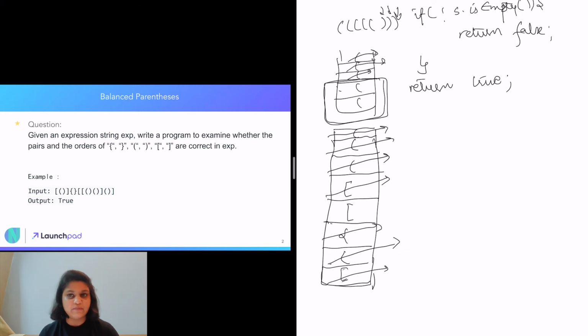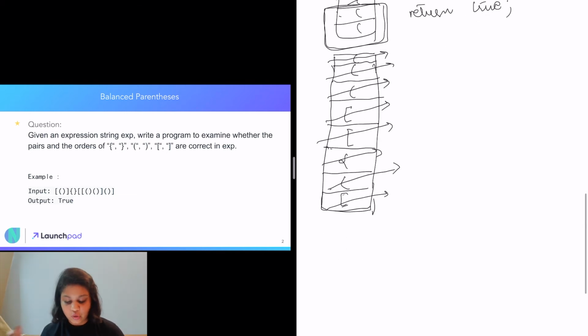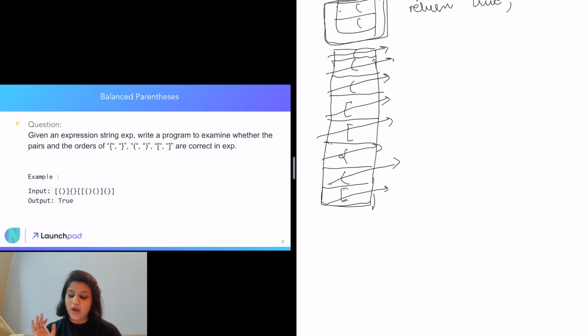Our stack is not empty. Then we pop the last element and we check if they are of the same type or not. They are of the same type, so we move to the next element, and now our string is completed. We do not have any other character. So at the end we just check if our stack is empty or not.